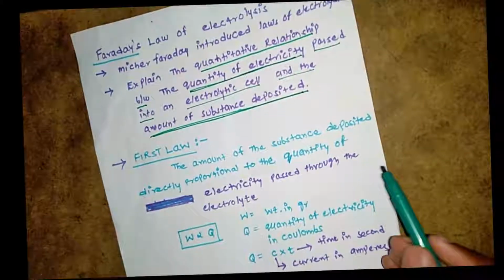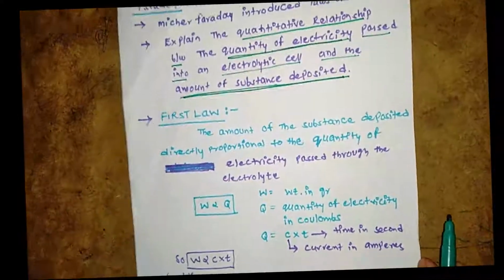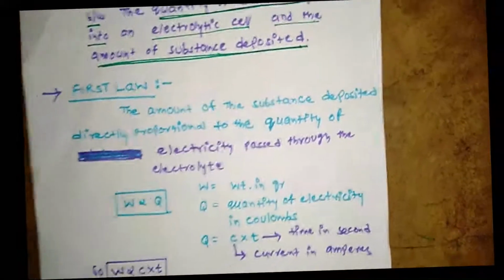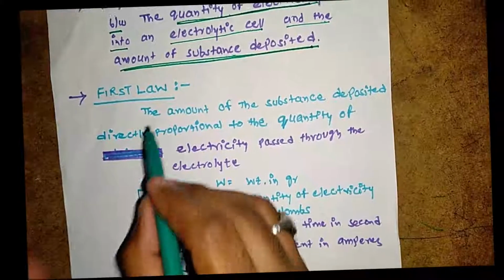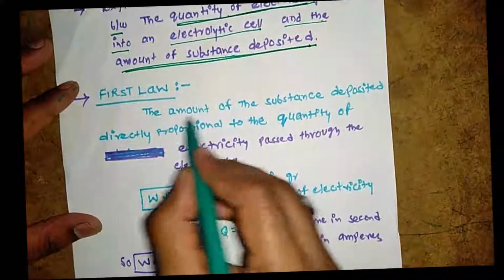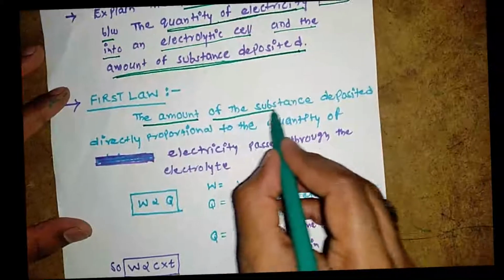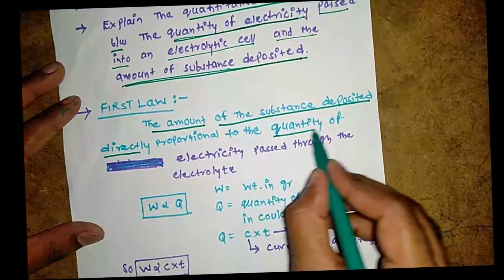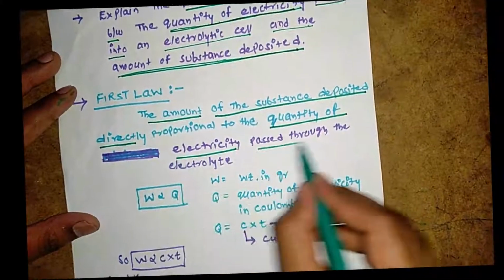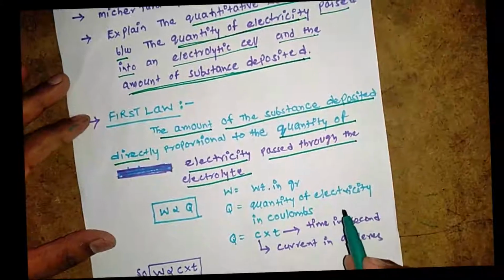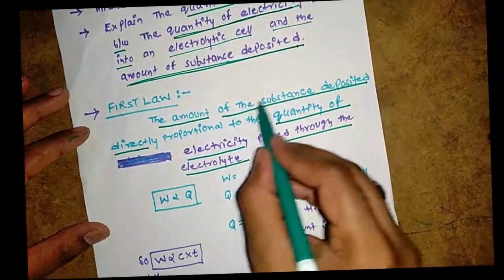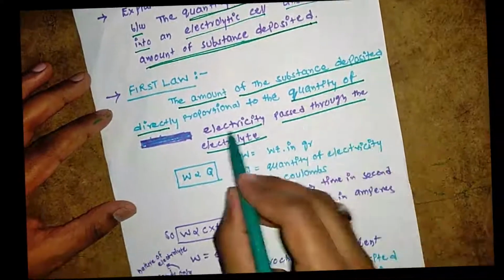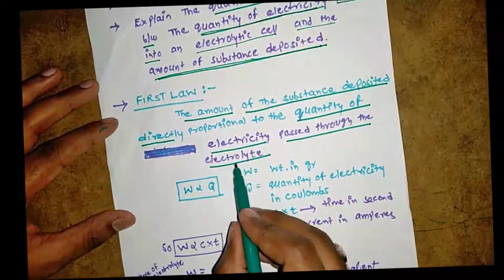That's the relationship. Okay, now I go to the first law. What is the first Faraday law? The amount of the substance deposited is directly proportional to the quantity of electricity passed through the electrolyte.